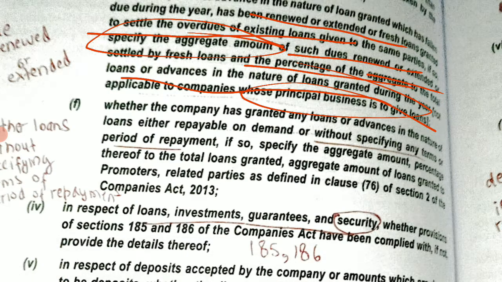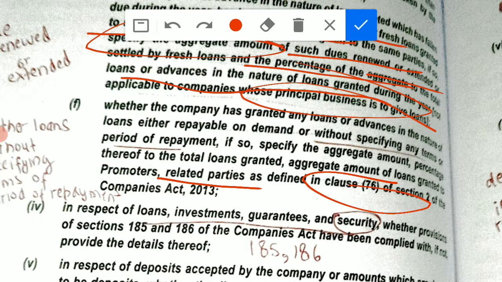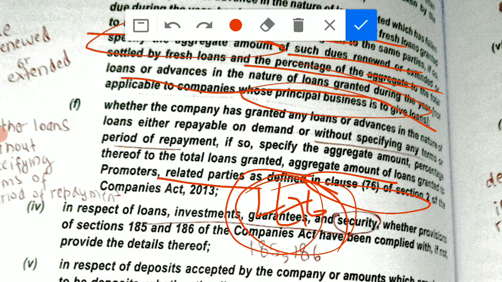Okay, means all the related parties as per section 2 clause 76. According to this clause, all the related parties are defined, that is, all those parties which can be called your related parties. Okay, so if you are giving loans and advances to your related parties as per section 2 clause 76, then you have to specify it separately.